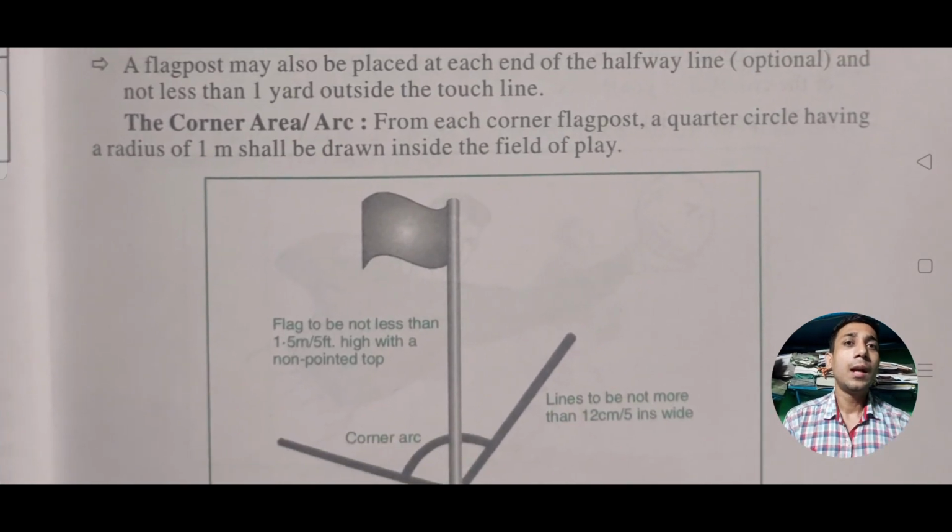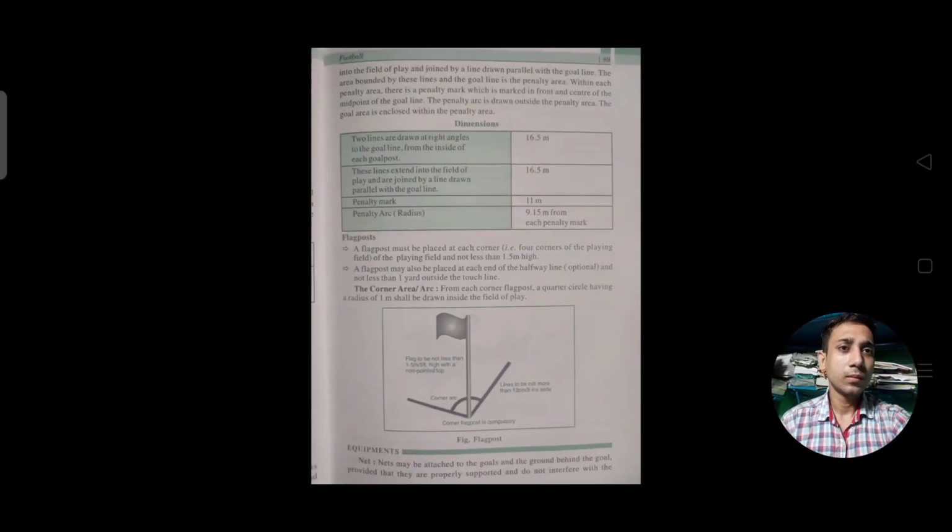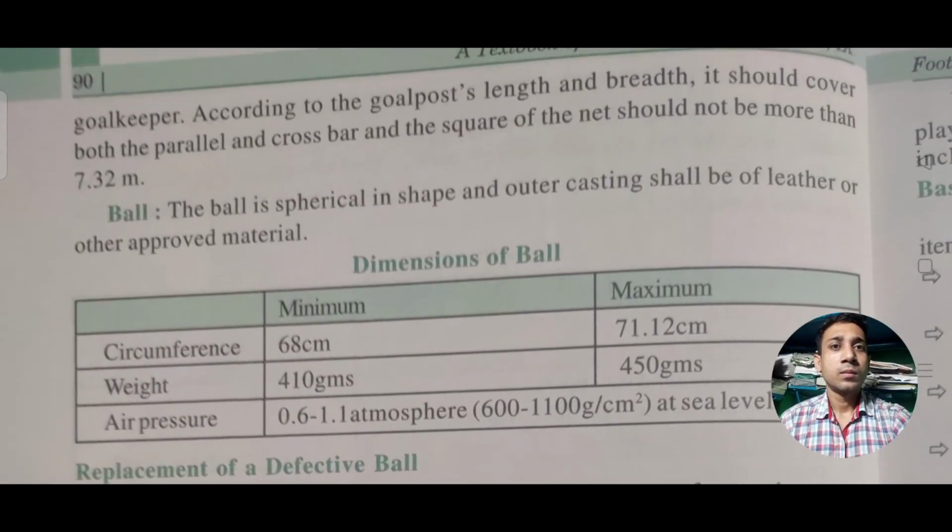Thereafter, we see that there is a corner area. For each corner flag post, a quarter circle having a radius of 1 meter shall be drawn inside the field of play. The corner area is the area around the corner flag post. For every corner flag post there is a corner arc, and this is called the corner area, where the radius of the corner arc should be a minimum of 1 meter.